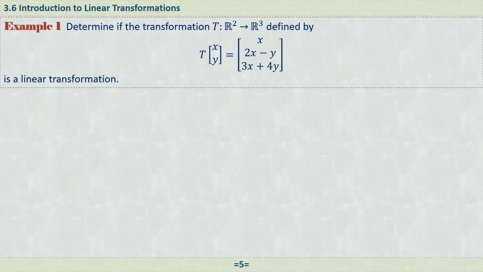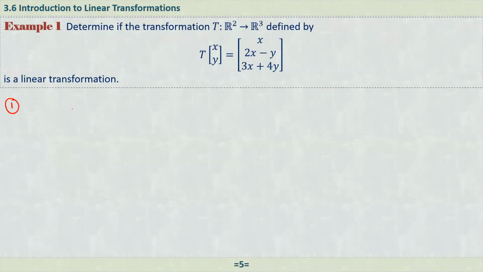Determine if the transformation T, which takes a vector from two-dimensional space into three-dimensional space, defined by this, is a linear transformation. To show that it's a linear transformation, we have to show that these two properties hold.